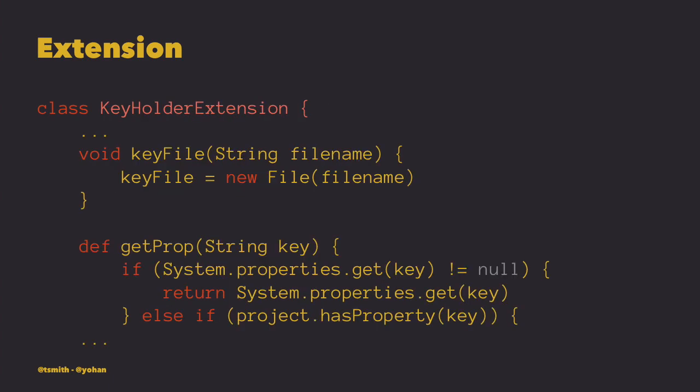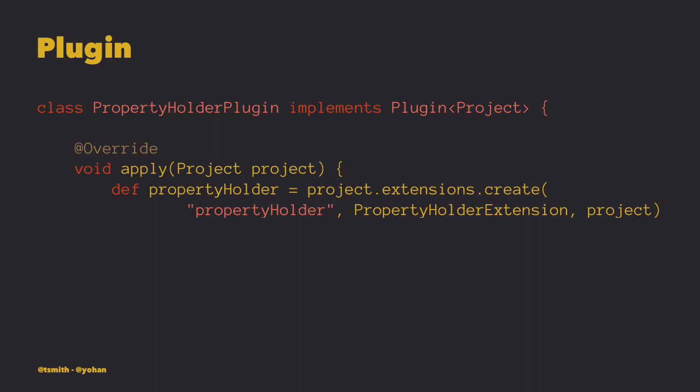And to make it more idiomatic, when we configure the build.gradle, we provide some key file function to shortcut the assignment. And you can also copy the get prop function that we wrote earlier in the build.gradle. You put it in your extension, and anyone who applies your plugin can have access to that function. So very standard. And now we're getting into the plugin.